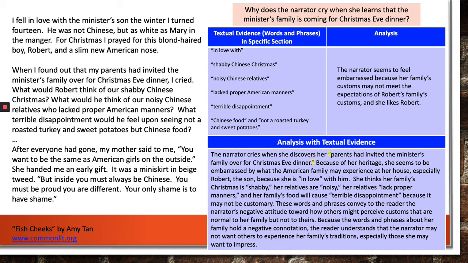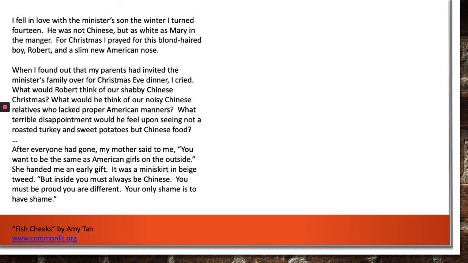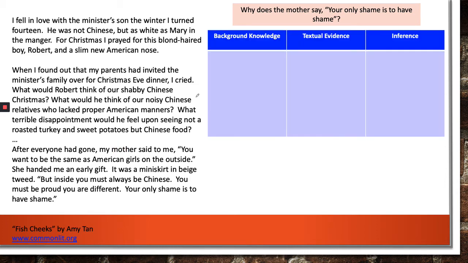Now let's look at making an inference within this excerpt. Our question is, why does the mother say, "Your only shame is to have shame," which is right down here. So to make an inference, we have to have some background knowledge about the question, some textual evidence to help us analyze it, and then we make an inference. So what kind of background knowledge might we know about this particular question? "Your only shame is to have shame" is what the mother tells the child.